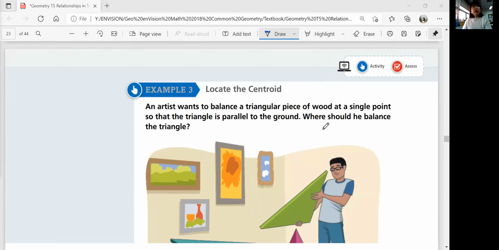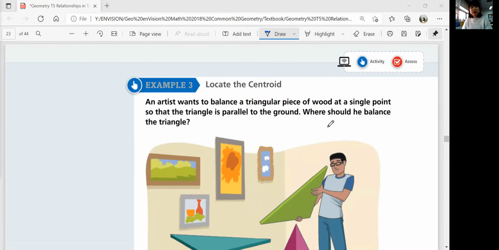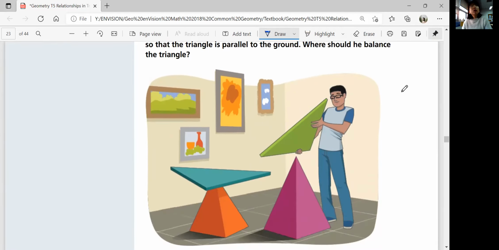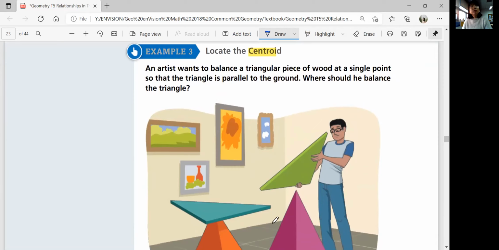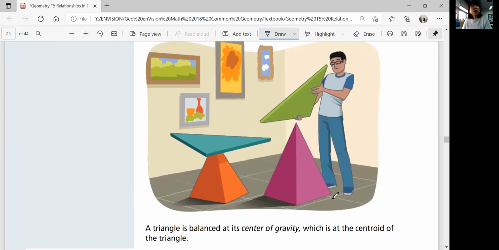Okay. Example 3, locate the centroid. What is a centroid? We'll see. An artist wants to balance a triangular piece of wood at a single point so that the triangle is parallel to the ground. Where should he balance the triangle? The triangle is balanced at its center of gravity, which is at the centroid of the triangle. Okay, so centroid is the center of gravity.